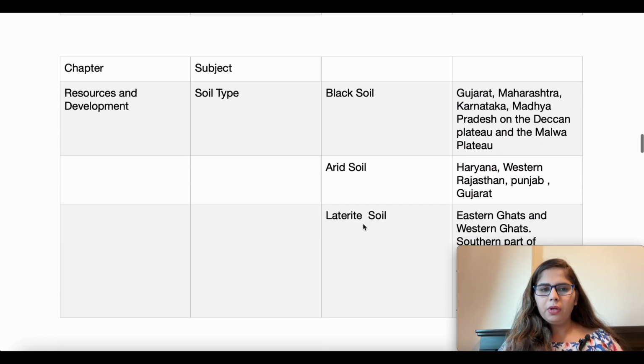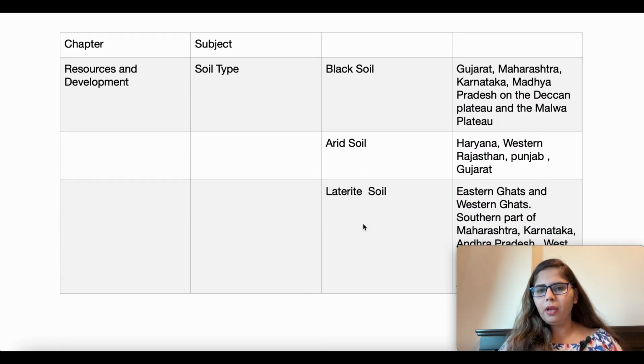Now the next chapter is resources and development. In this, we have to learn the soil types. We have different types of soil: black soil, arid soil, laterite soil, red and yellow soil. So first, we are learning about the black soil. So black soils are found in which places? It is in Gujarat, Maharashtra, Karnataka, Madhya Pradesh, Deccan Plateau, and the Malwa Plateau. Then we have arid soil, which is in the states of Haryana, the western Rajasthan part, Punjab, and Gujarat.